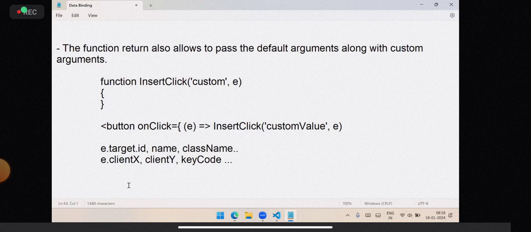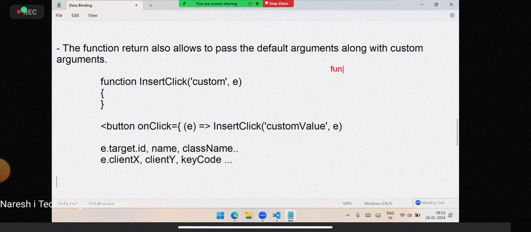Any name, that is a formal parameter. Formal parameters don't have any reserved names, right? A formal parameter name can be anything, x, y, z, doesn't matter.